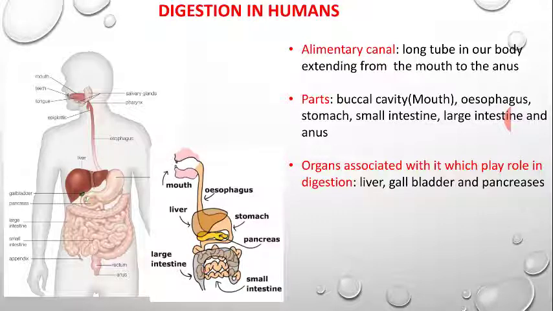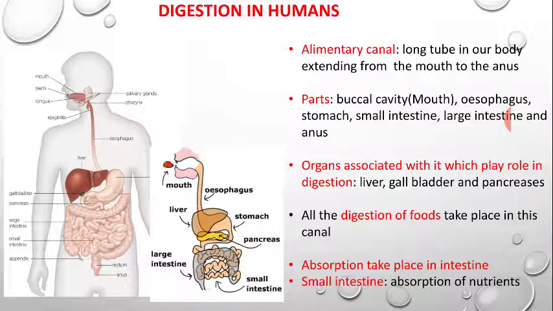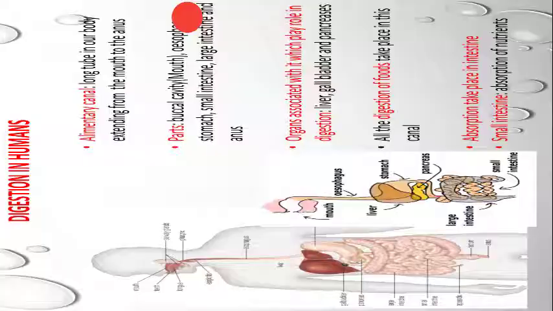These are the organs which are associated with the alimentary canal, and they secrete certain things which help in digestion. All the digestion of food takes place in the alimentary canal, which we have already discussed. Absorption takes place in the intestines, and digestion is also carried out in the intestines. The small intestine is the place where absorption of nutrients takes place.